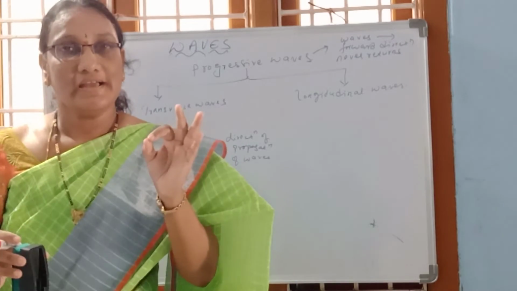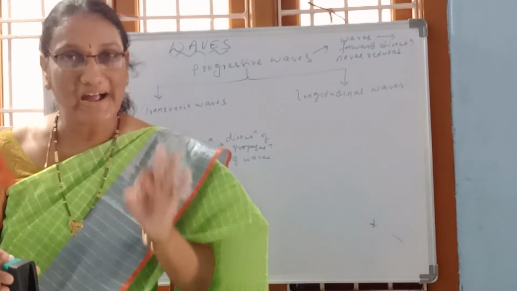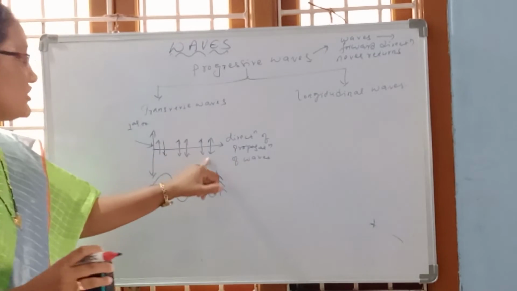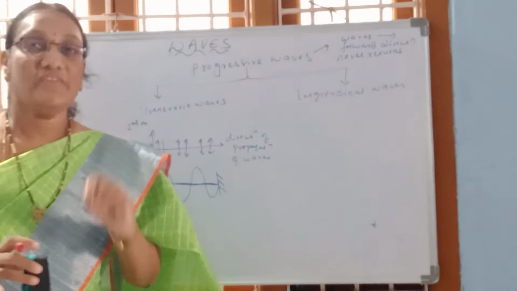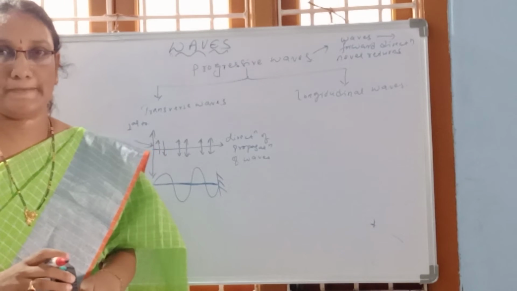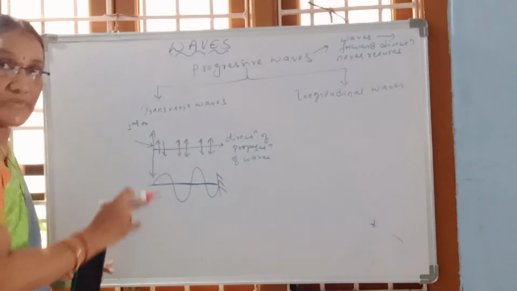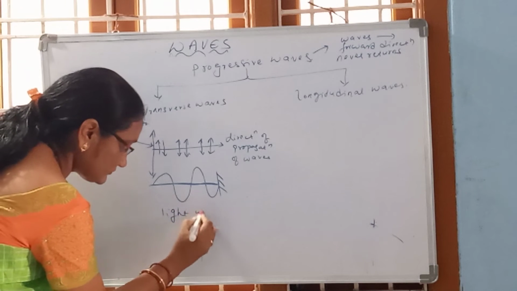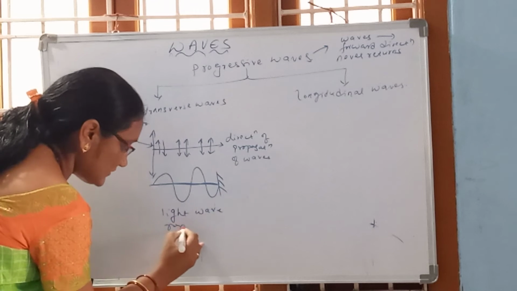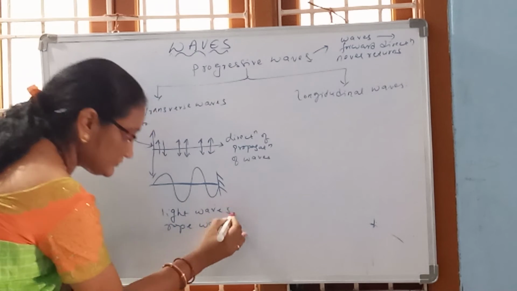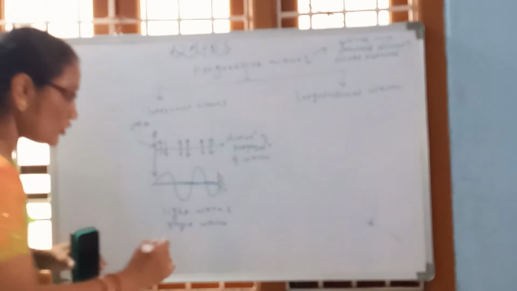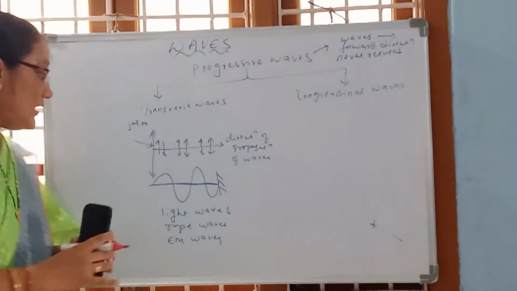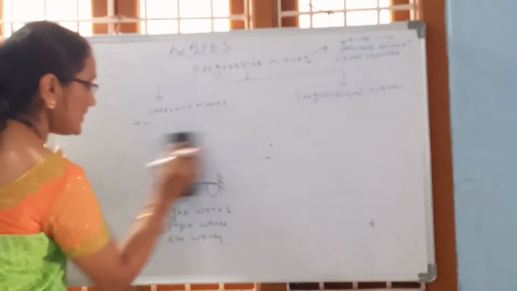If the direction of vibration of particles is perpendicular to the direction of propagation of waves, we call them transverse waves. Examples for transverse waves are light waves, rope waves, electromagnetic waves, etc.